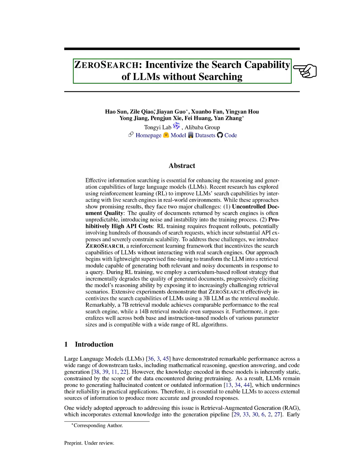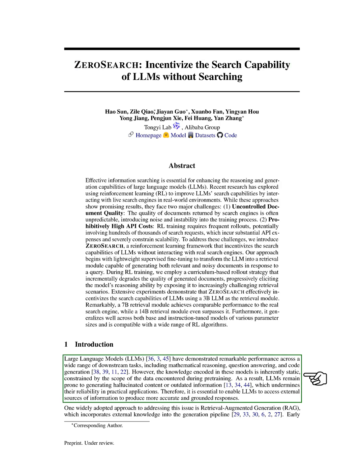Section: Introduction. In this section, we discuss the impressive capabilities of large language models, LLMs, in various tasks like mathematical reasoning, question answering, and code generation. However, we recognize that the knowledge within these models is static, limited to the data they were trained on, which can lead to inaccuracies and outdated information. To enhance their reliability, we see the need for LLMs to access external information sources.